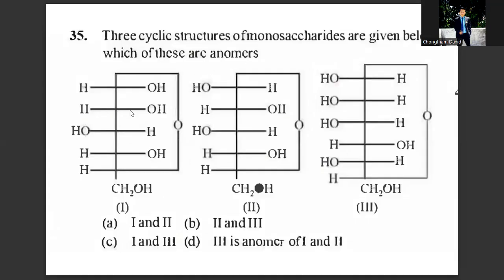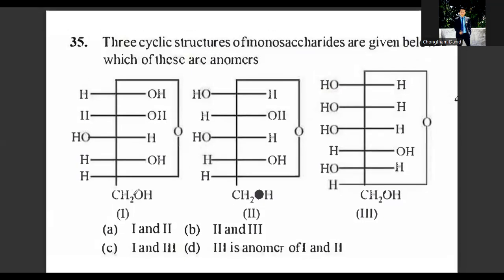Question number 35. These are the three cyclic structures of monosaccharides which are given below. Which of these are anomers? Anomers we have done before. It will be option A because 1 and 2 differ in the position of OH group with respect to carbon number 1. This is carbon number 1. See, just see the conformation. These are different, so they are called anomers.